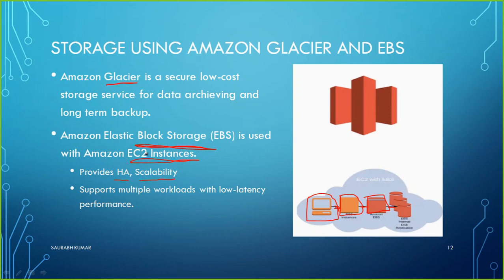Archive data means, for example, a bank has 15-year-old data which they are not using every day, but they just want to keep it somewhere safe. So they will get the Amazon Glacier service. Amazon Glacier will offer them some storage space like 5 terabytes, 20 terabytes, whatever size they are looking for. So the company will keep their backup in that storage.